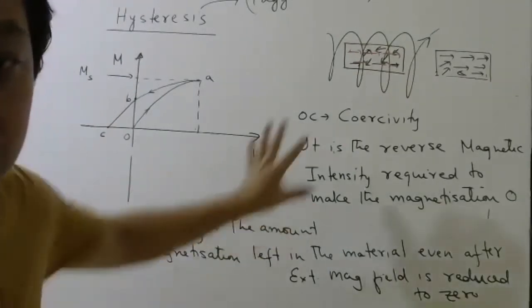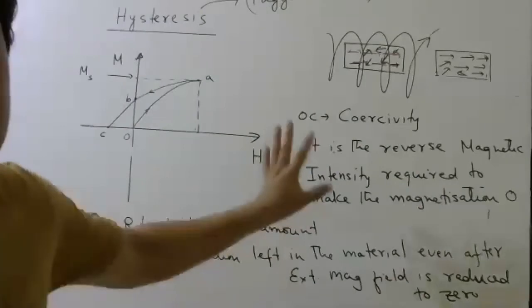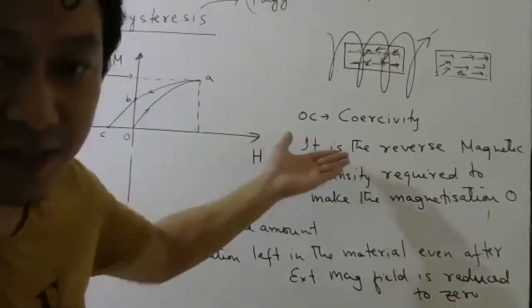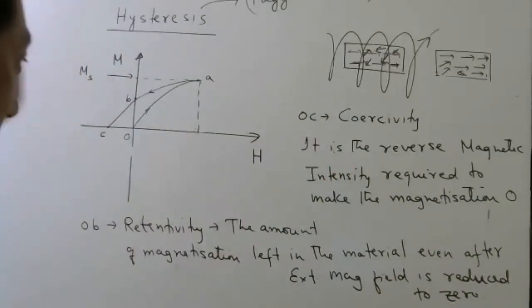So these two are very important definitions that they will ask for 1 mark. Sometimes they will ask this, sometimes they will ask this.